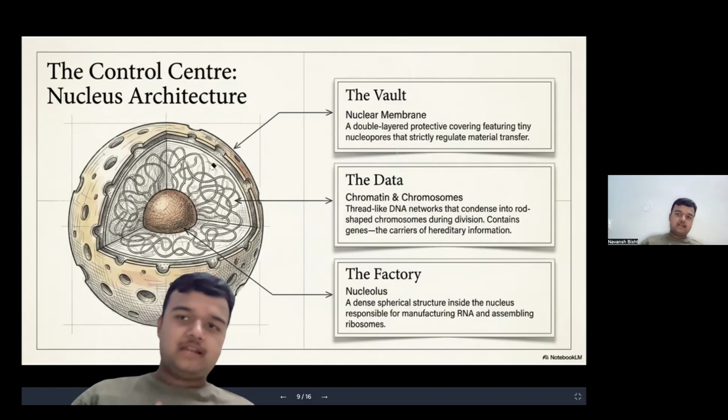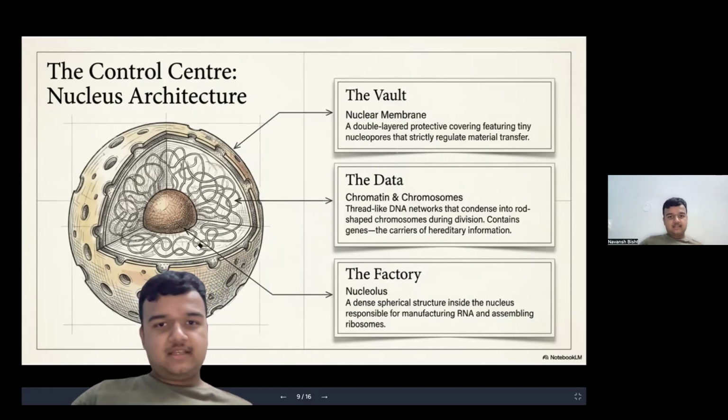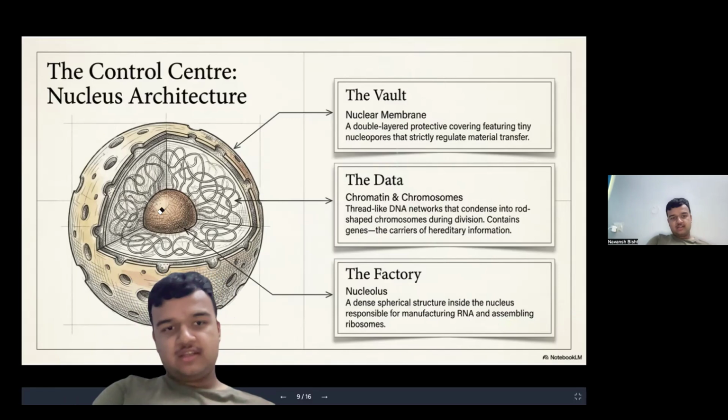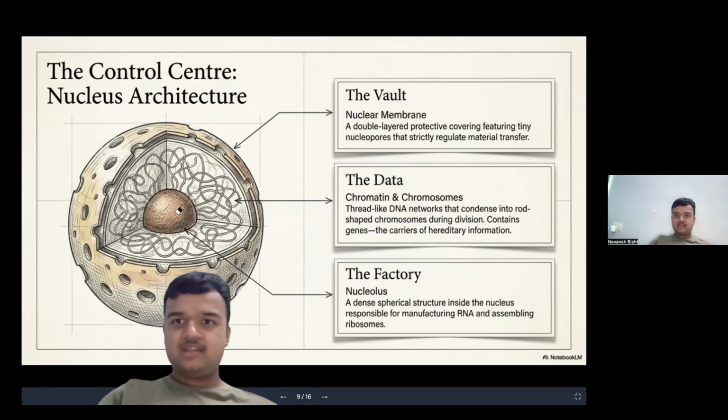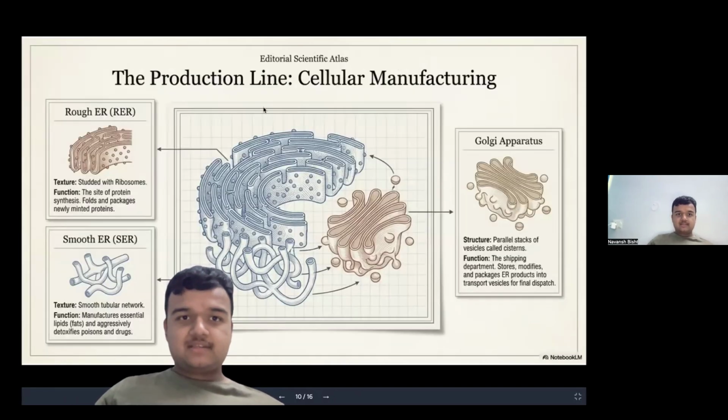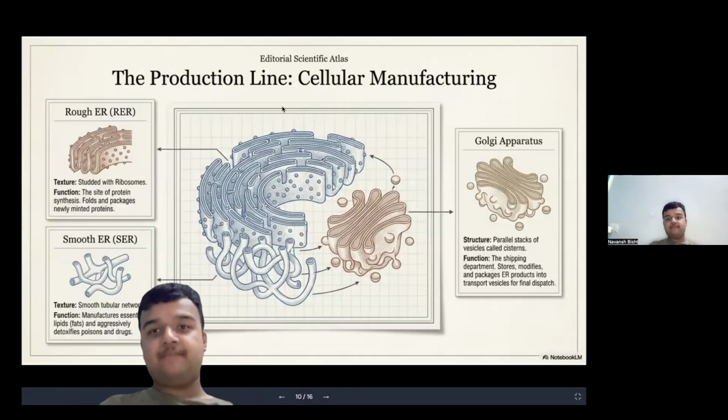So now let me revise. This DNA, chromatin and chromosomes contain information. Now the nucleolus uses this information to command the cell organelles, or the soldiers A, B, C, etc., to do the biological activity. Got it? Good. Next is the production line, the cellular manufacturers.